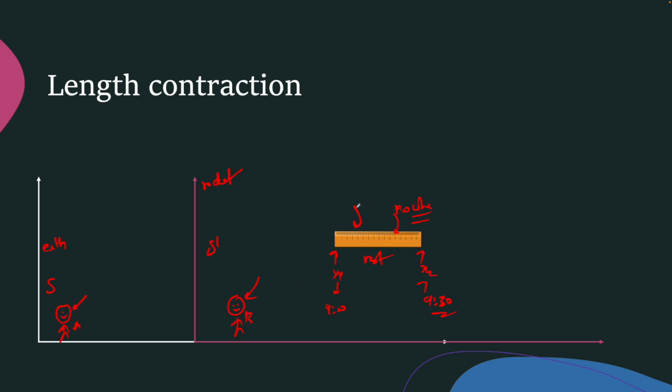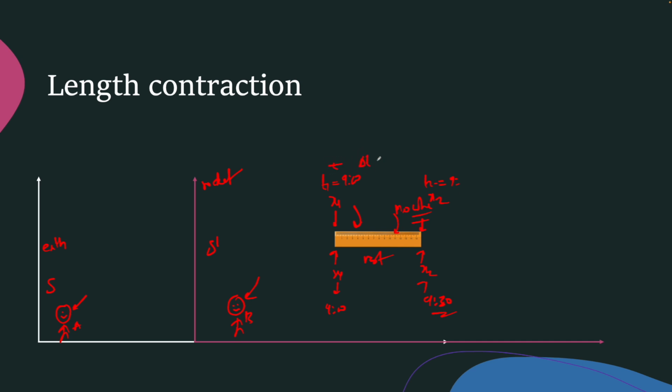The ruler is moving away for him. Since he knows that the ruler is moving away from him, he has to measure both ends of the ruler at the same time. Meaning if he is measuring x1 at 9 o'clock, he has to measure x2 also at 9 o'clock.